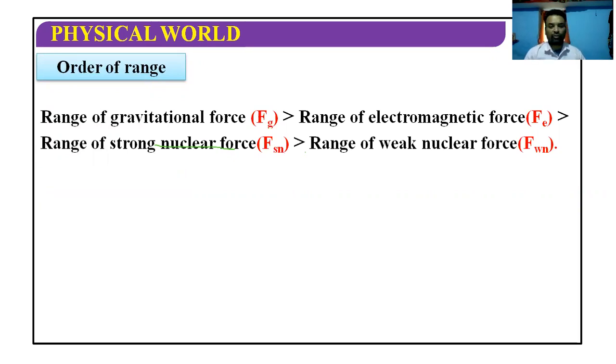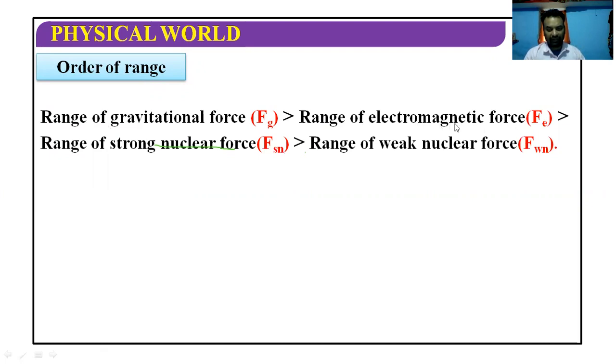Order of range means now we studied the 4 fundamental forces, and every fundamental force has its own coverage area, that is called the range of that force. So the highest range is the gravitational force, so I will take it at the first position. So second is the electromagnetic force.